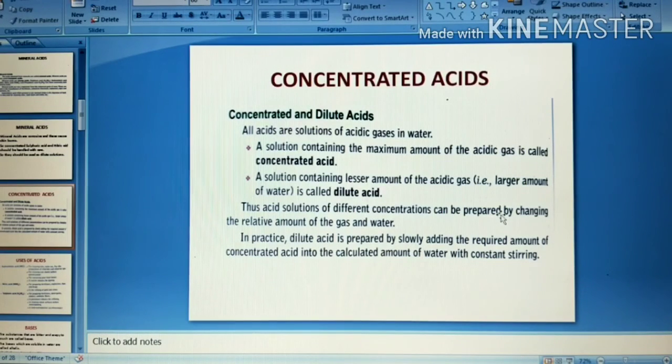So in this module I will stop here, and in the second module I will be discussing the uses of different acids, as well as the bases, their uses, along with the formulas of some of the commonly used acids in laboratories.